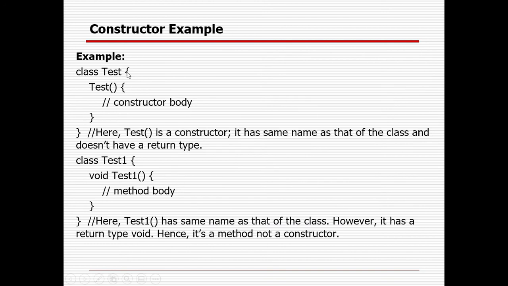Suppose this is the class Test. So Test is a constructor, you can see, without a return type. Right? Here the class name is Test and test1, but a return type is there, void. So definitely it is a method, not a constructor. So the first thing is the constructor will have the same name. A constructor will not have any return type.